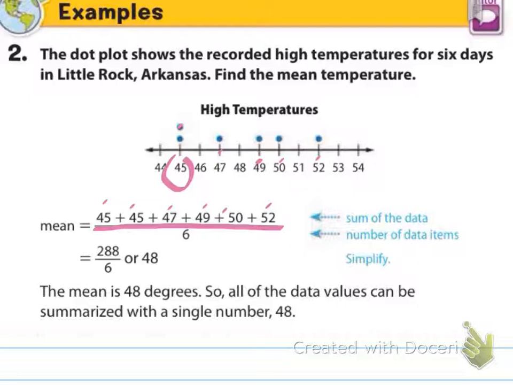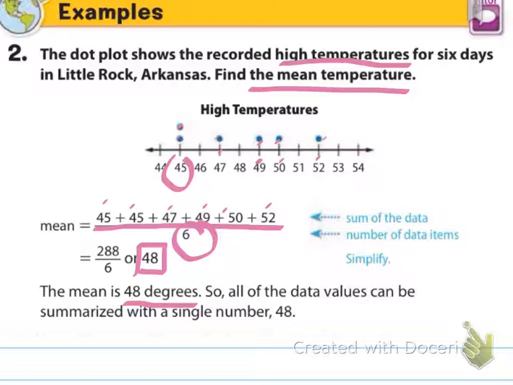And so how many values is that all together? 1, 2, 3, 4, 5, 6 pieces of data. And so we add all these up and we divide by 6. So 288 divided by 6 will be 48. So the recorded high temperatures for the 6 days, the mean temperature is 48 degrees.